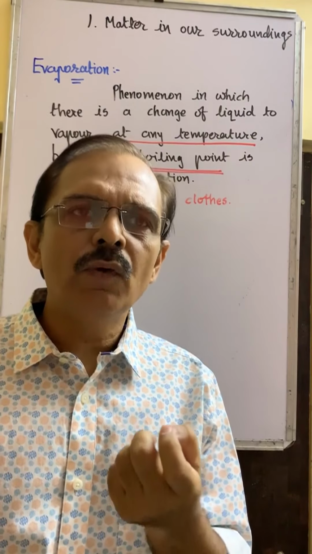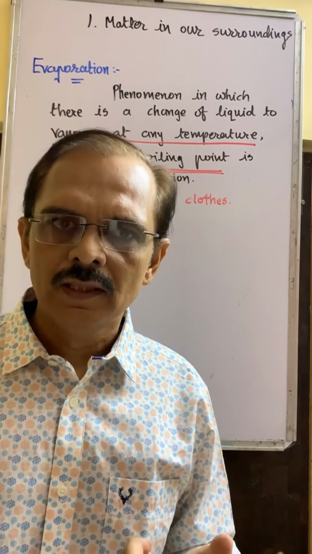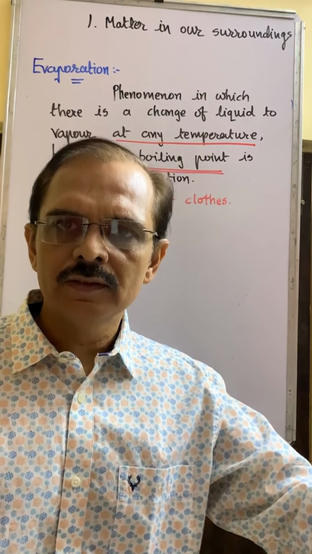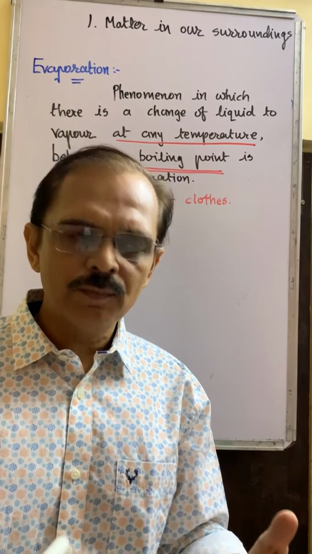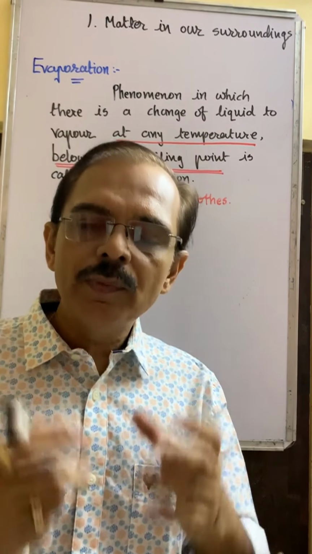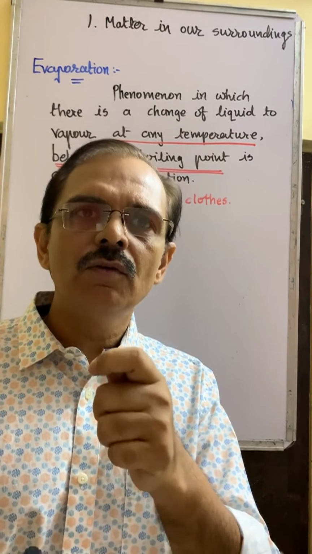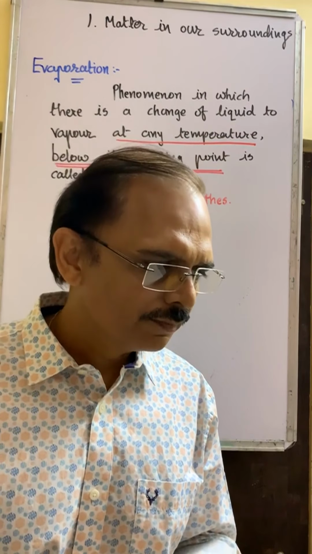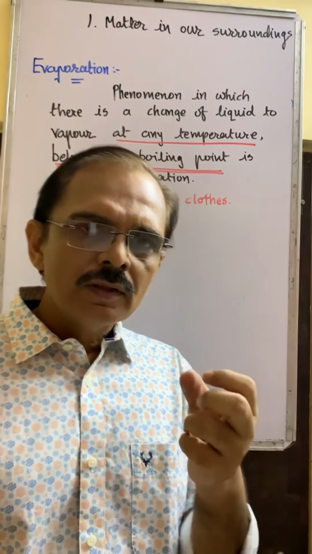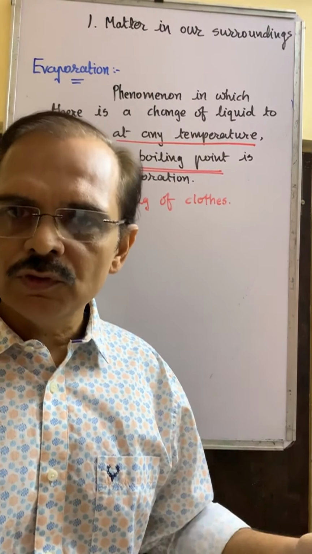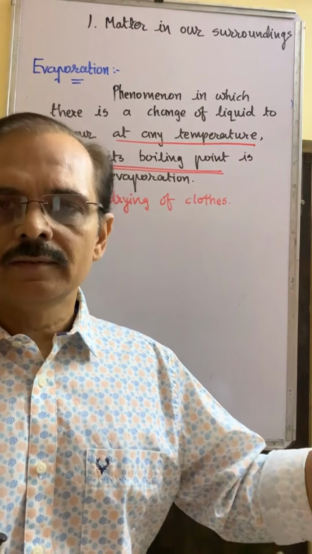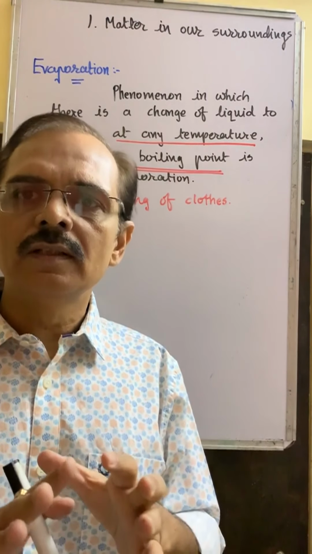Some water particles on the wet clothes directly come in contact with the atmosphere. Then they start evaporating because they have high kinetic energy, because they are on the surface of the cloth. So these few water droplets come in contact with the atmosphere, which has high kinetic energy, and they start evaporating, and very soon the clothes will dry up.